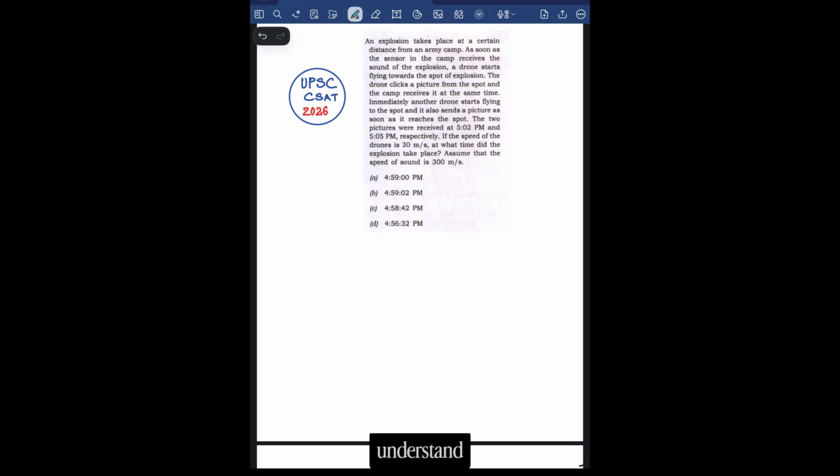So let us first understand what is happening in the question. An explosion occurs at some distance from an army camp. As soon as the camp hears the sound, the first drone starts moving towards the explosion site. As soon as it reaches the site, it clicks a picture and the picture is immediately received at the camp at 5:02 p.m. Immediately after receiving this picture, the second drone starts moving towards the same site.